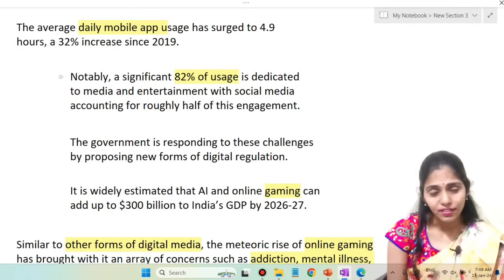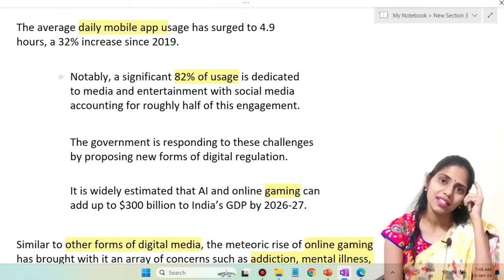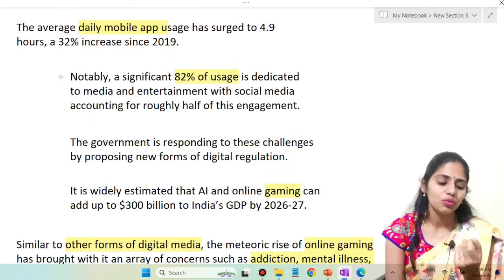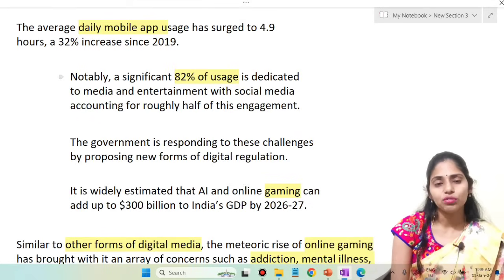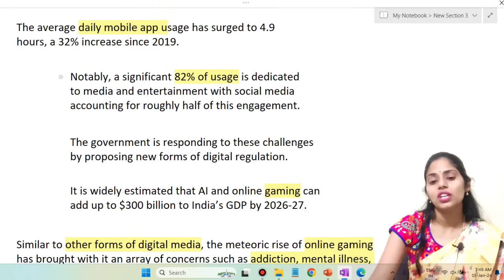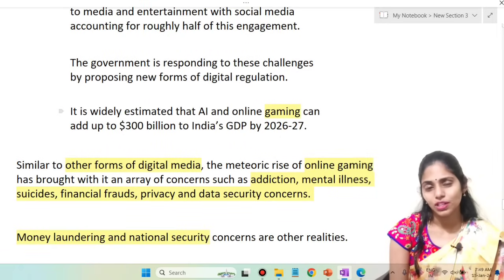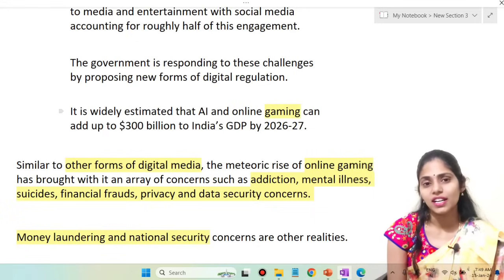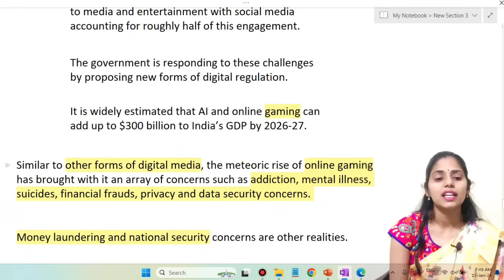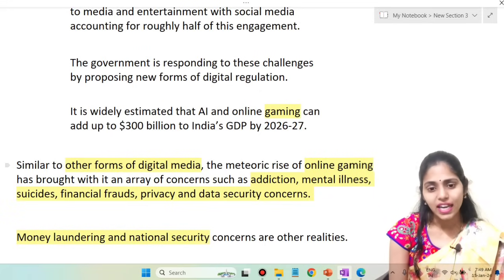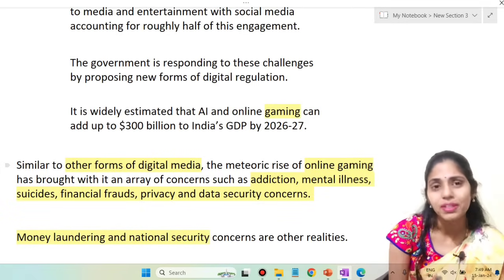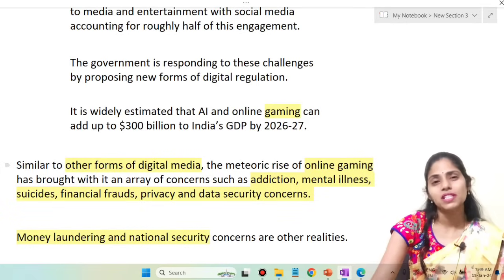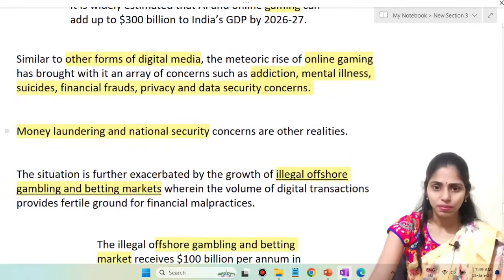So here we are focusing on artificial intelligence as well as online gaming, and this industry is going to be very large. Similar to other forms of digital media, the meteoric rise of online gaming has brought an array of concerns such as addiction, mental illness, suicides, financial frauds, and privacy and data security concerns. Those are also some of the other digital media concerns faced, and especially money laundering and national security concerns are present.